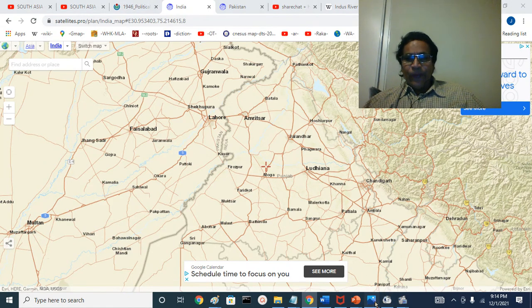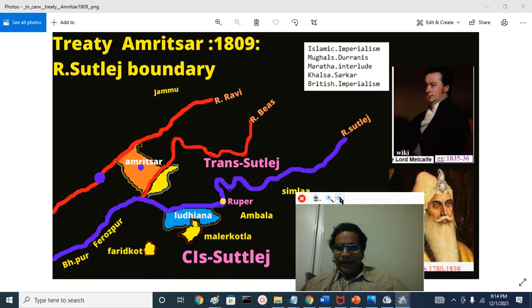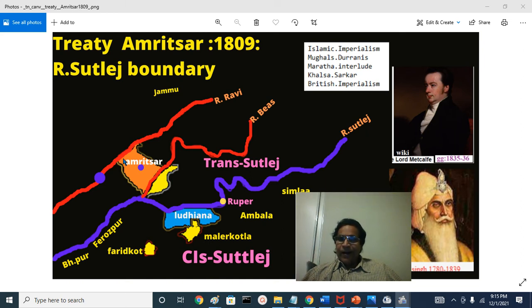So what did we discuss today? Today we discussed a very fascinating topic: the Treaty of Amritsar, signed in 1809 between the ruler of a nascent Sikh kingdom, Khalsa Darbar or Khalsa Sarkar at Lahore, on the river Ravi, at a town called Amritsar, that is in the Bari-Doab region or Majha region, the heartland of Punjab.